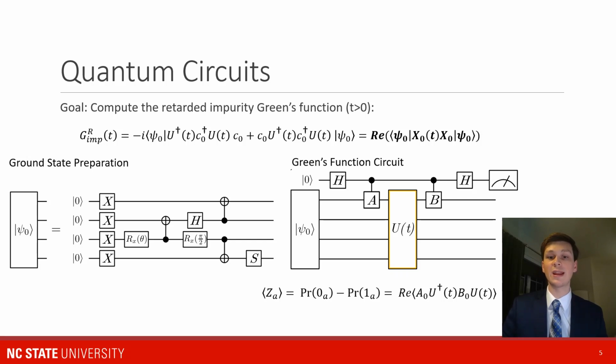So we prepare an ancilla in a superposition. We then interact the ground state with the ancilla. In this case, the A and B would be CNOTs. We perturb the ground state. We time evolve this perturbed ground state in a superposition. We then invert the perturbation, and then we measure the ancilla. So this measurement on the ancilla allows us to compute this expectation value.